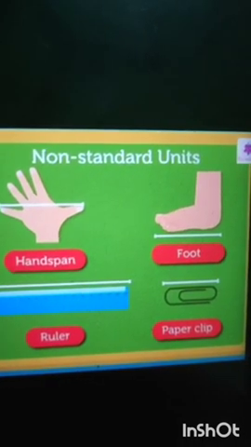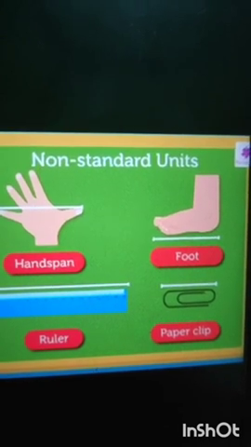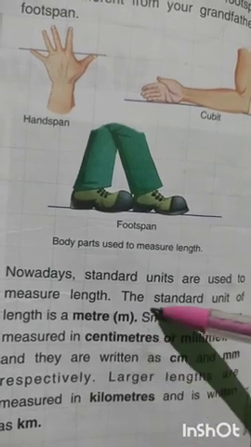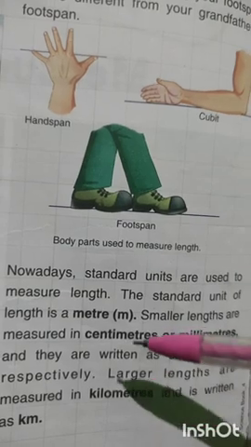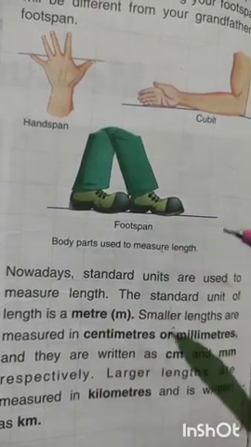Nowadays standard units are used to measure length. The standard unit of length is the meter. We can also measure length in centimeter, millimeter or kilometer, but we cannot use all of them with the same number.